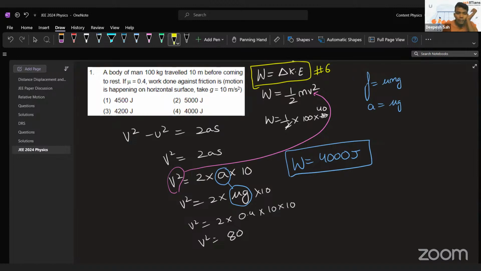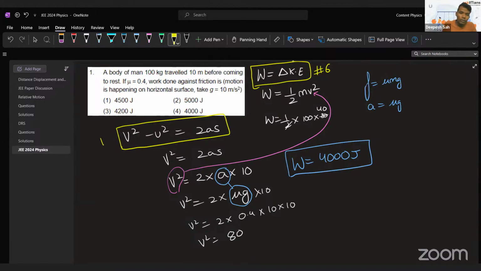But at the same time, this is from kinematics. Now, if you don't get even a single question throughout the paper from kinematics, don't think that, oh, the paper had no kinematics problems, I practiced so much about it. JEE doesn't work like that. You can't expect a single question from a single chapter.